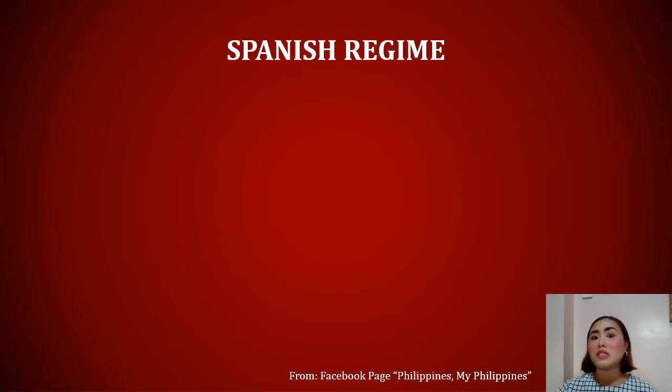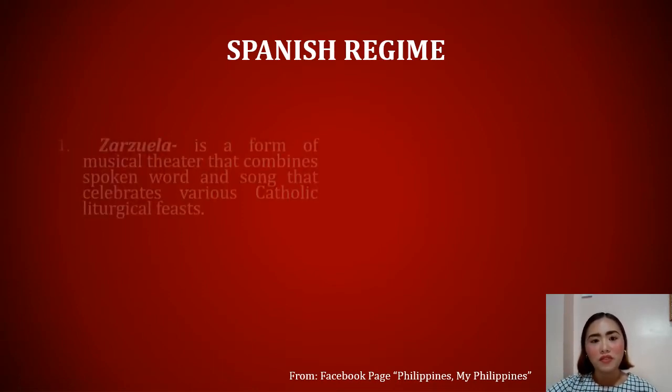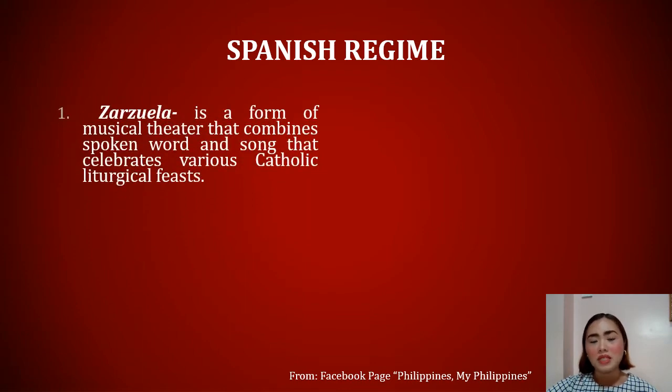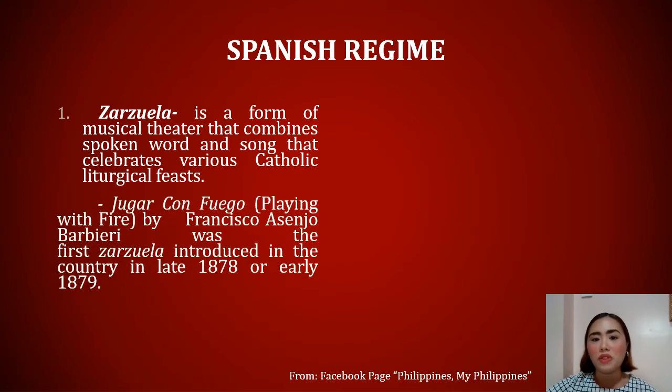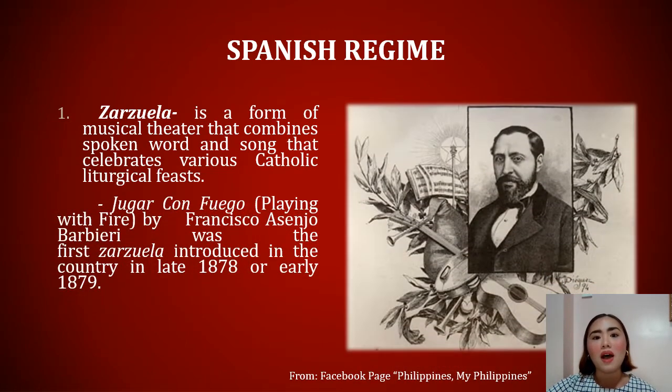During the Spanish regime, they introduced two forms of dramas. The first one is Sarsuela. Sarsuela is a form of musical theater that combines spoken word and song that celebrates various Catholic liturgical feasts. Jugar con Fuego, or Playing with Fire, by Francisco Asenjo Barbieri, was the first Sarsuela introduced in the country in late 1878 or early 1879.